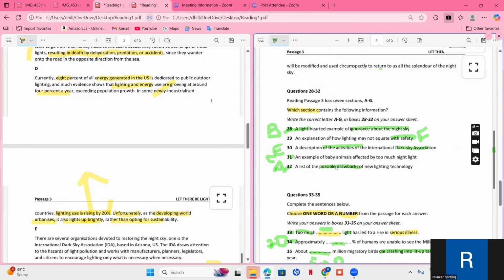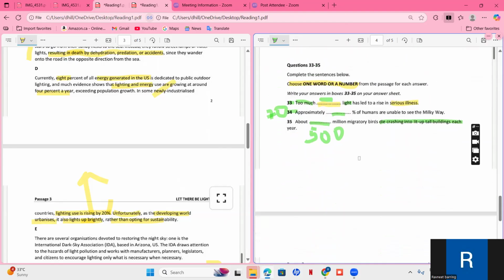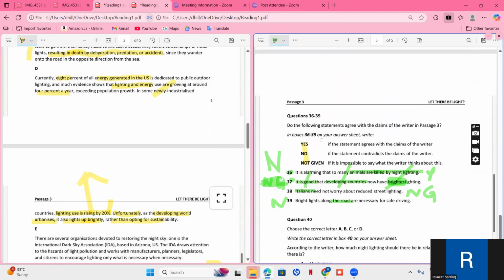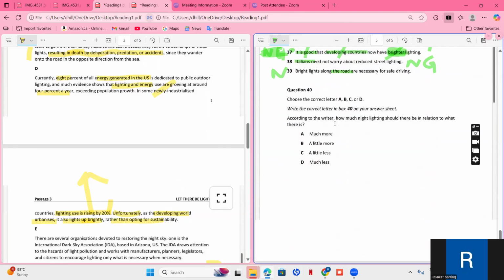Even though we had a doubt in C, none of the paragraphs is talking about animals getting affected. So the answer is C. These we are pretty sure about. Okay, so the last one. According to the writer, how much night lighting should there be in relation to what there is? How much night lighting should there be?